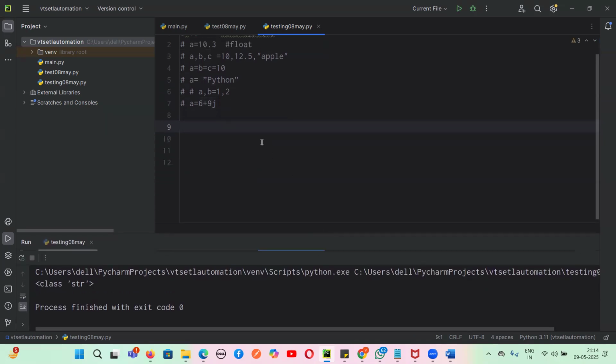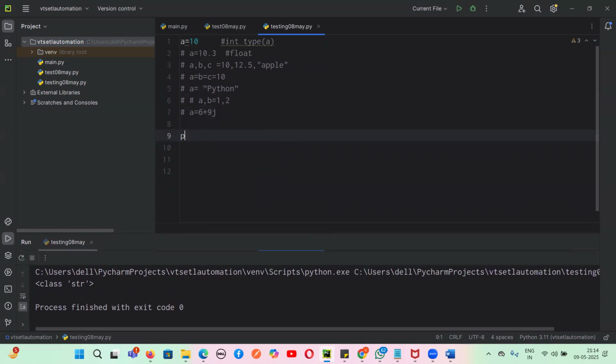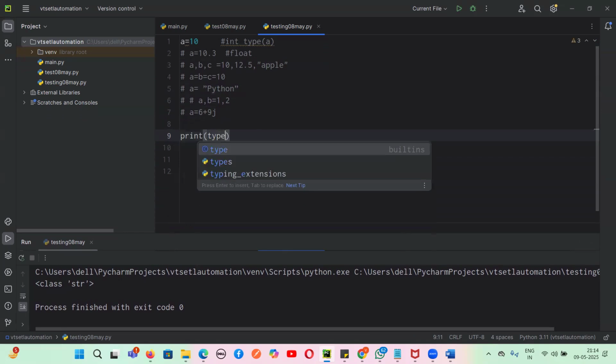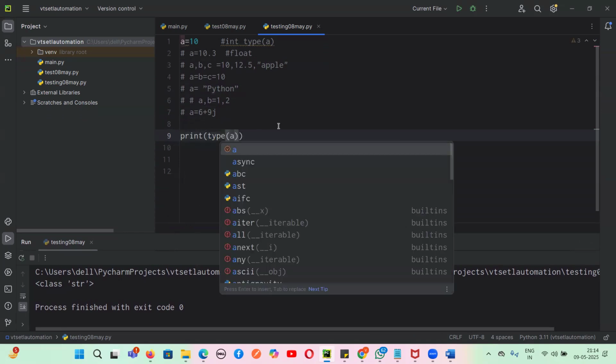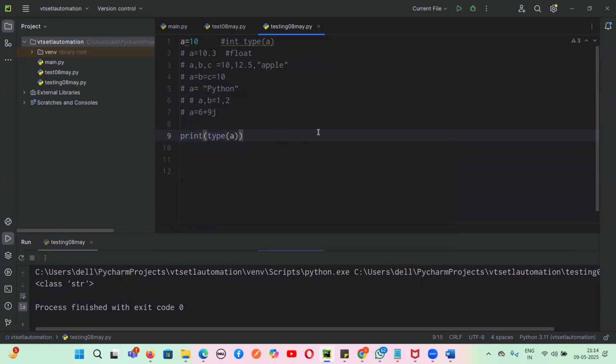Okay, so this is A, which is 10. If I write print type of A, what will be the type of answer, everyone? What is this type? It will be integer, right? Integer. Yes or no? Yes. Now let me comment this one and uncomment this one.